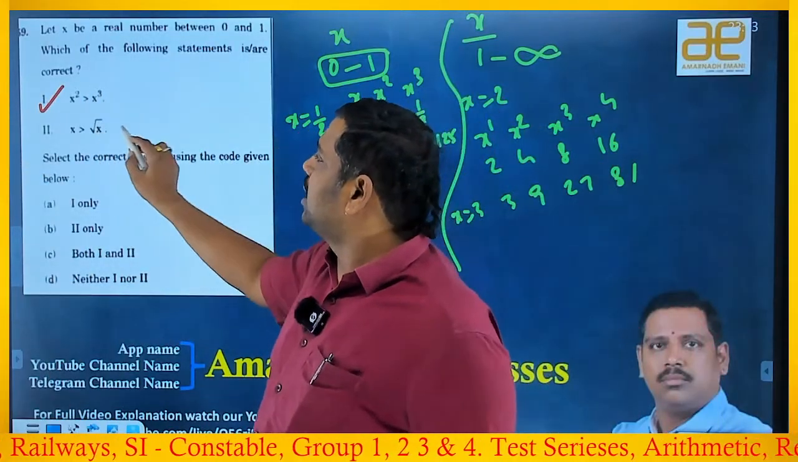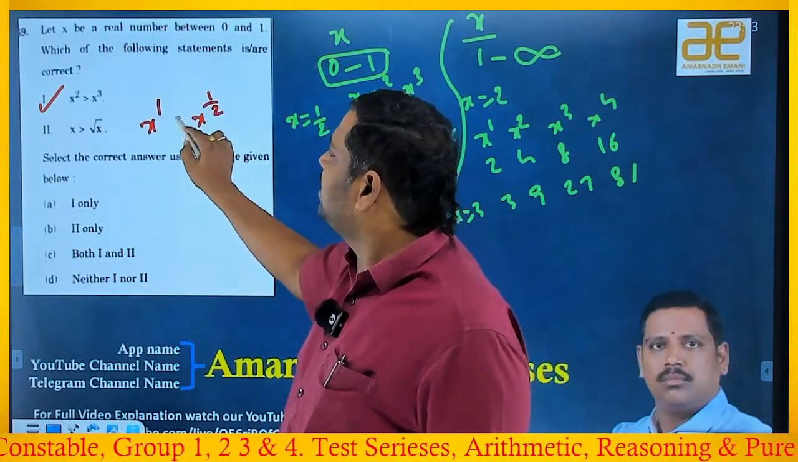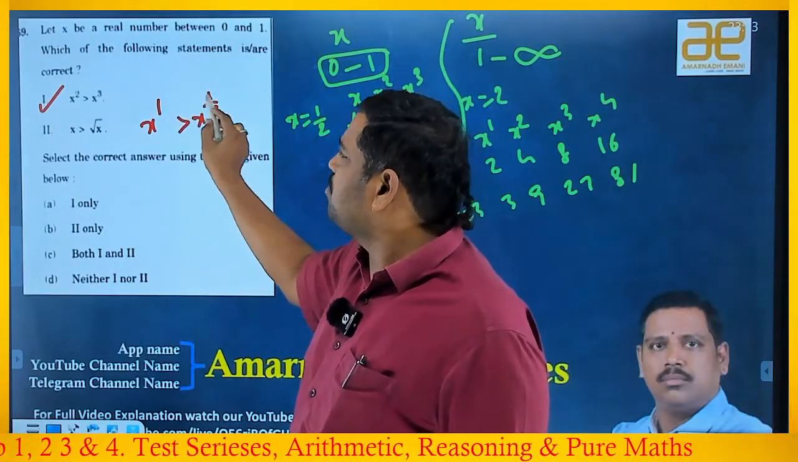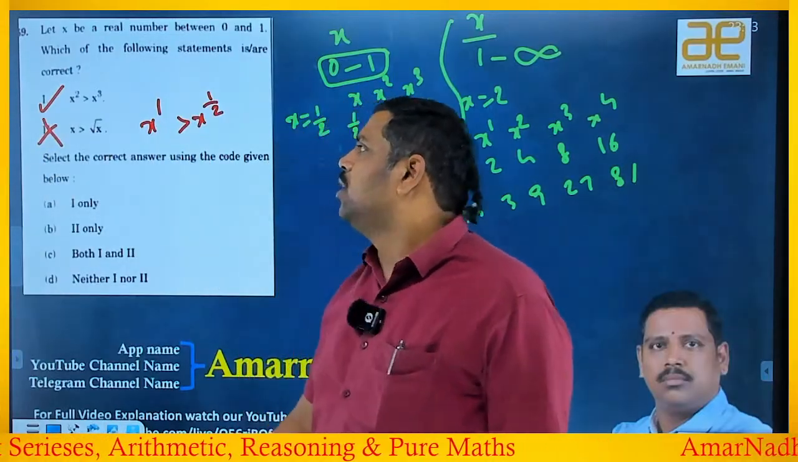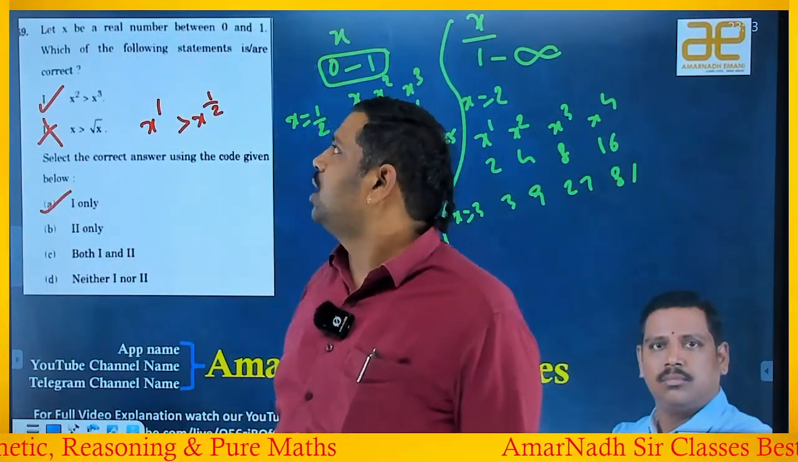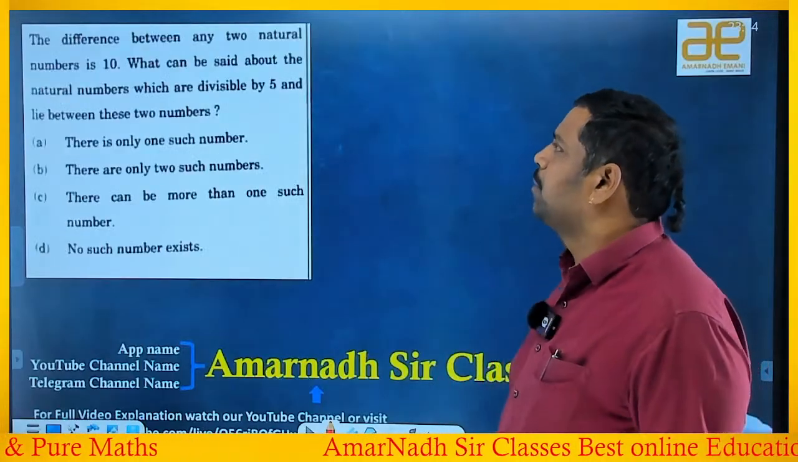X is greater than root X. So X means X power 1, root X means X power 1 by 2. He said this is right. How can I say that? Power is less here. As the power increases, value reduces, right? So this is not true. So the second one is wrong. Okay, select the correct answer using the code given below. So only one is correct. So the answer is A. Okay, the next beautiful one.